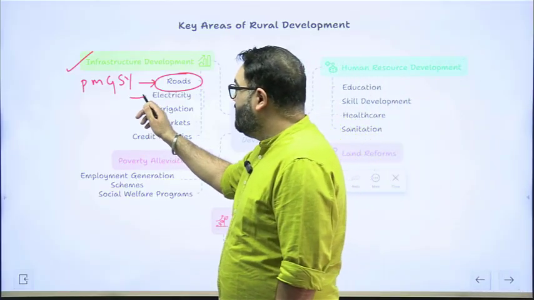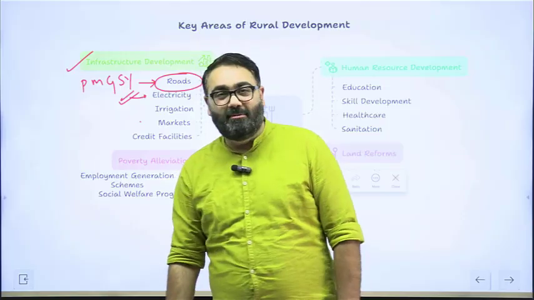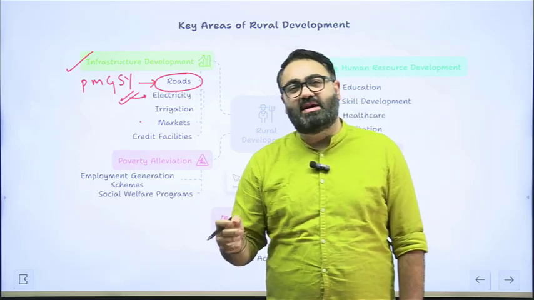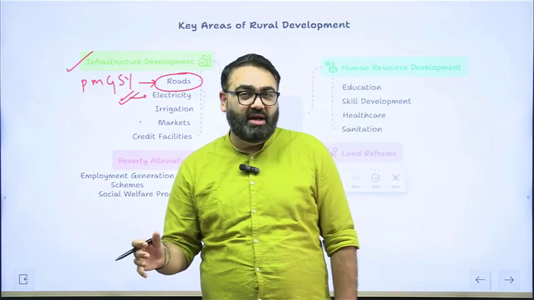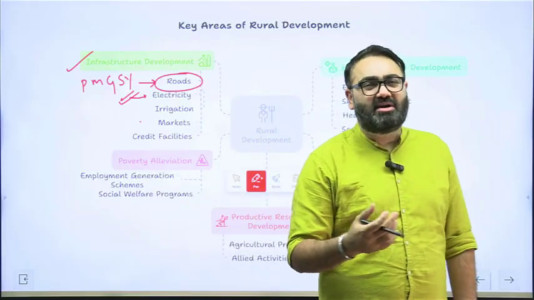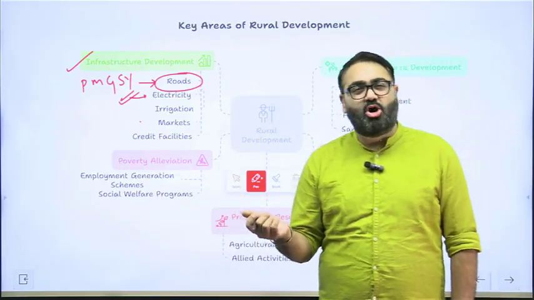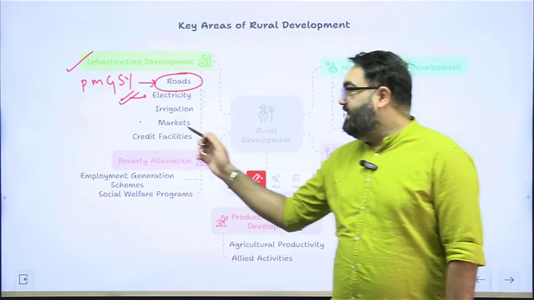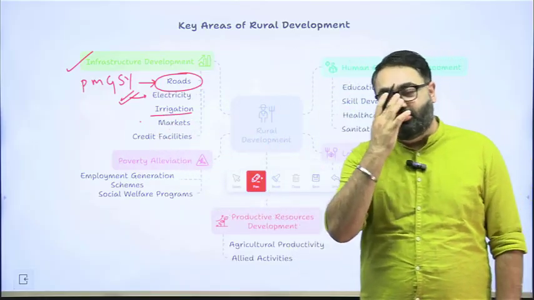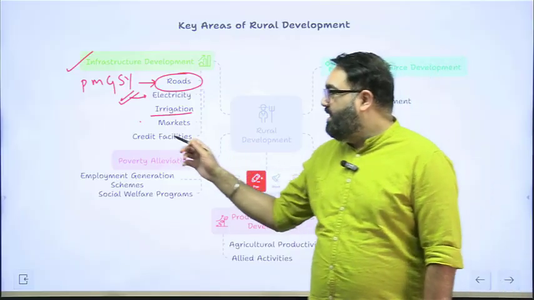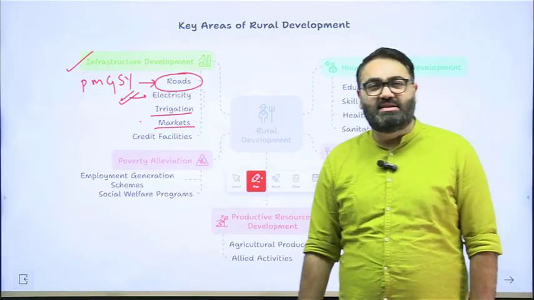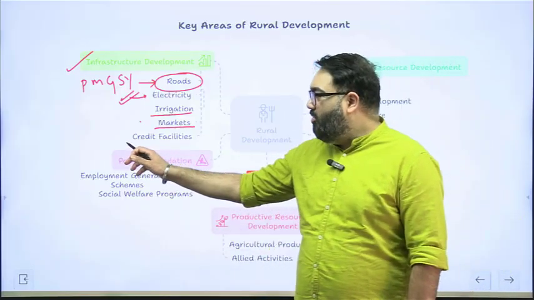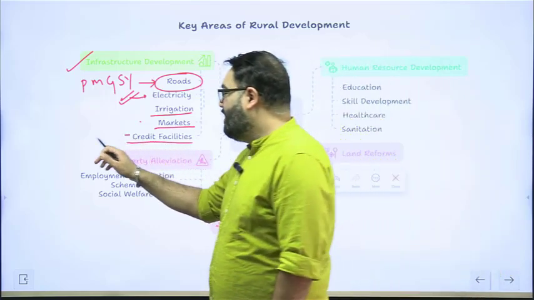Electricity is a big issue. Again, the government has an aim to ensure 100% rural electrification. The government says that 100% rural household electrification has been achieved already. However, you might see in certain parts of the country, in certain villages, people arguing that they do not have an electricity connection at their home. But yes, a lot of progress has been made in that regard. Irrigation facilities, a lot of work has been put into that, a lot of government schemes have been initiated. Improvement in markets through APMCs, the eNAM portal that we will discuss in this class, all of this has been done by the government. And most importantly, credit facilities, which means loans.